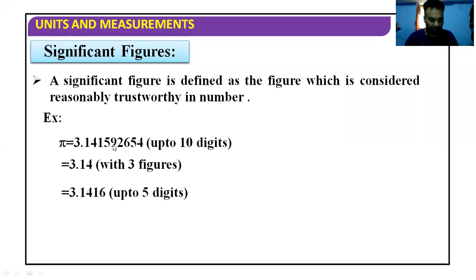I repeat again: because the number after it is more than 5, this 5 will be increased by 1, so now it is 6. So we are using 3.1416, and the total digits, the total significant figures, are 5.